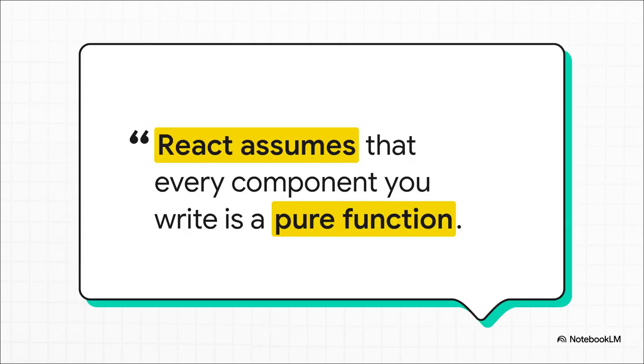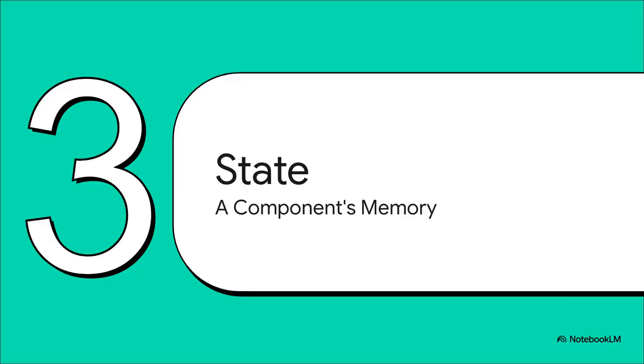And here's the magic. React is built on this really powerful assumption that every component you write is a pure function. This means that given the same inputs, or props as we call them, a component will always render the exact same UI. This is what makes React applications so predictable and way easier to debug. But let's be real, a UI that never changes isn't very useful, is it? So how do these pure, predictable components handle user interaction and change over time?